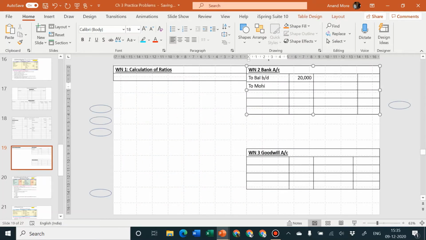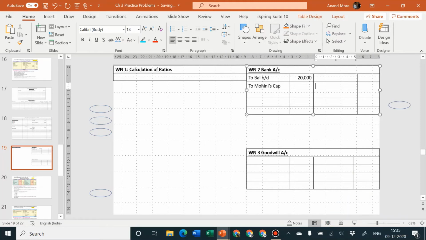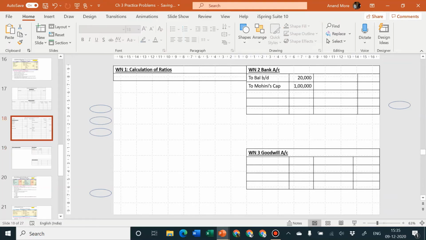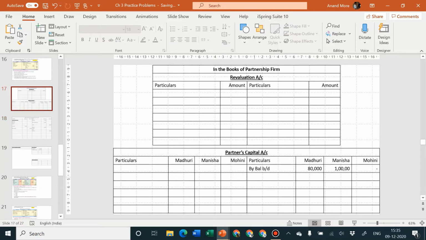to Mohini's capital account. Amount is how much? She is bringing in 1 lakh rupees. Second effect, Mohini's capital account credit side by bank.